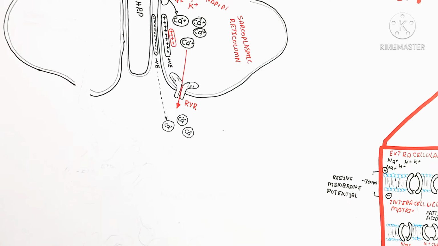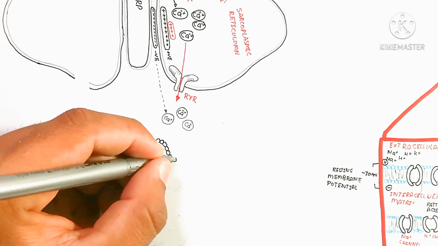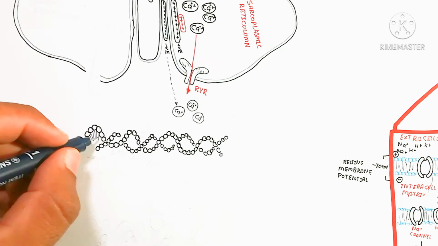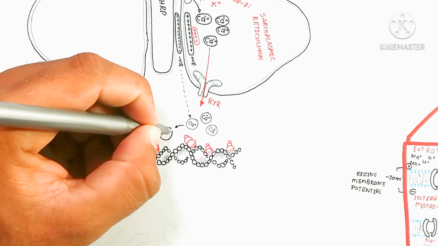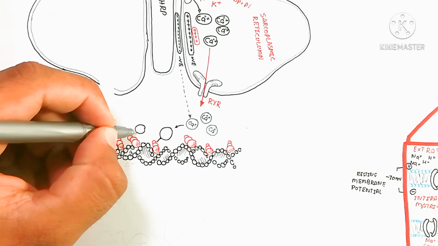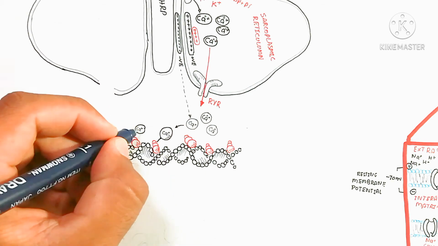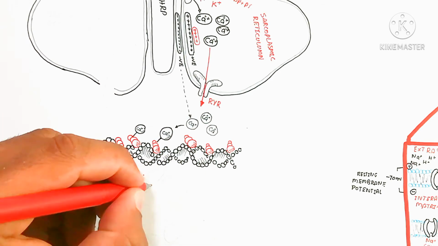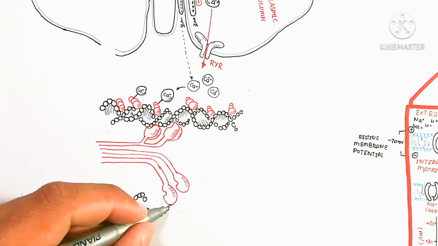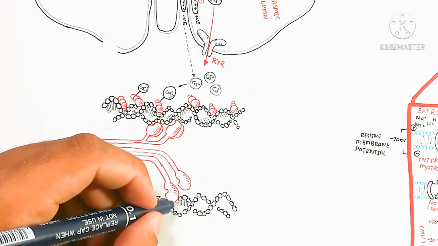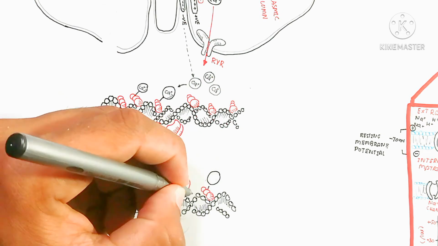So the calcium ion will be released, and outside will be a negative charge, and this negative charge will lead to release, and here is the troponin. Three bead-like structures are present which contain a negative charge. Why? Because it is an amino acid, which is able to donate protons. The calcium ion contains a double positive charge, two positive charges, so that's why it's attracted